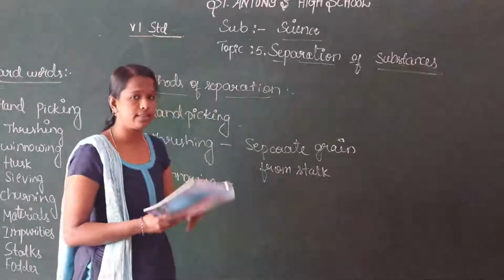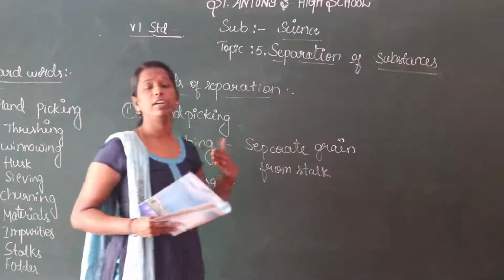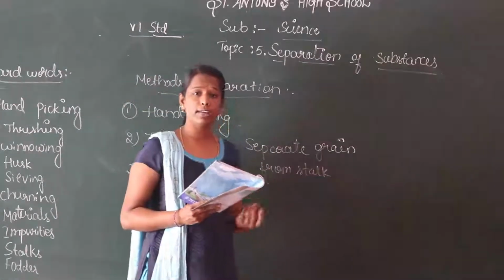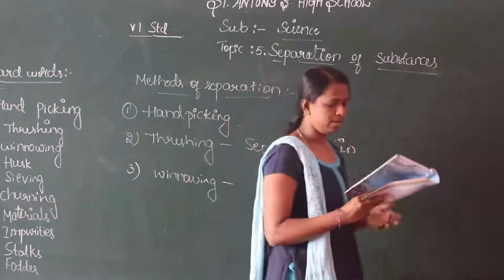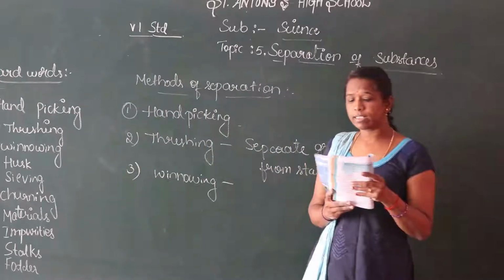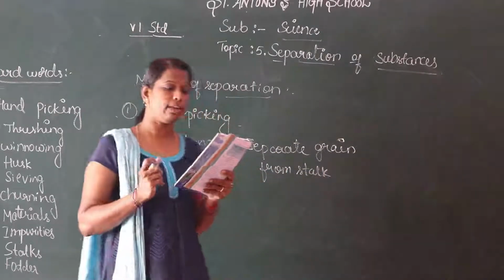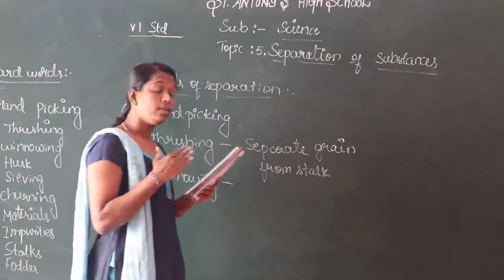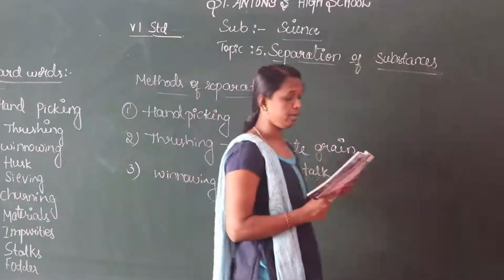What is sawdust? You get it from the timber shop, when you cut the wood. Mix this on a plate or a newspaper. Look at this mixture carefully. Can you separate it with your hand? No, it is not possible.